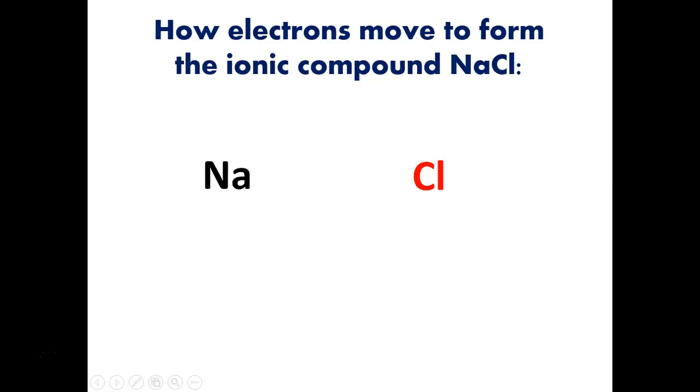So I'm going to talk a little bit about how these ionic substances work. What we get is two things like sodium and chlorine coming together here. Chlorine, if you do its Lewis dot diagram, you get something that looks like this. Chlorine has 7 valence electrons. It wants one more to be a noble gas. If chlorine got one more valence electron, it would be like argon. Sodium wants to lose an electron so that it can be like neon.